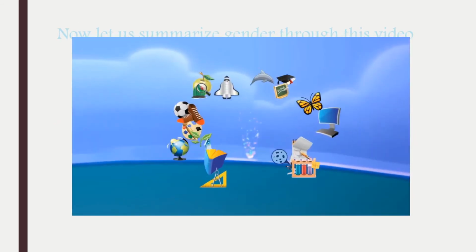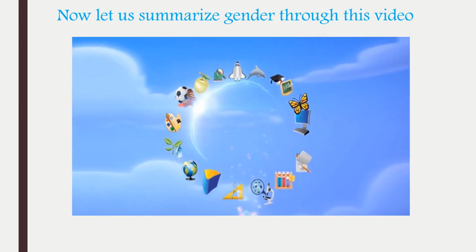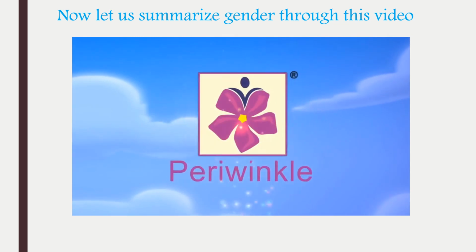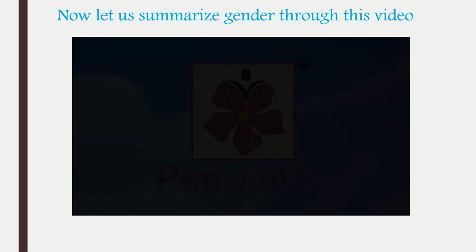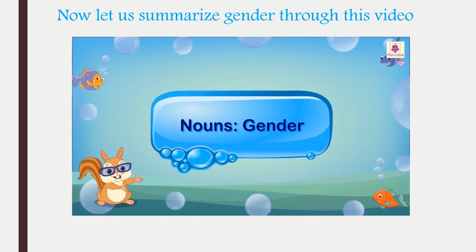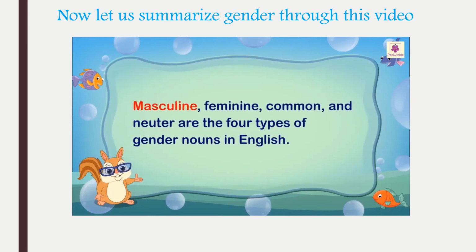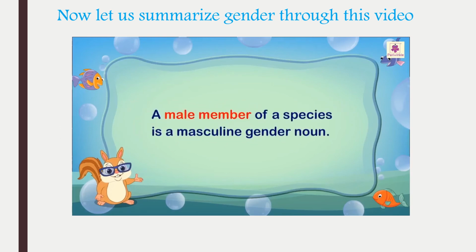So now let us summarize gender through this video. Nouns, gender. Masculine, feminine, common and neuter are the four types of gender nouns in English. A male member of a species is a masculine gender noun.